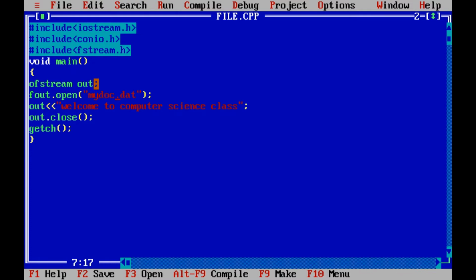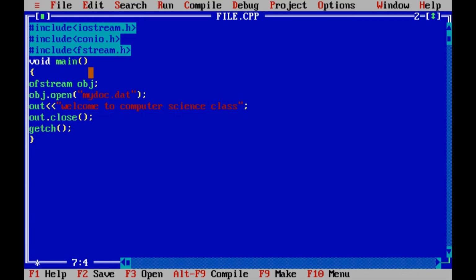So let our object be out, or we can take obj, so that it is noticeable that it is an object. So this is our class ofstream, which has all the members for maintaining the disk files, especially for writing purposes. So here we have created our object, and our object is obj.